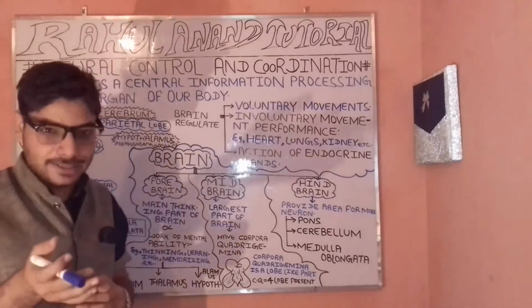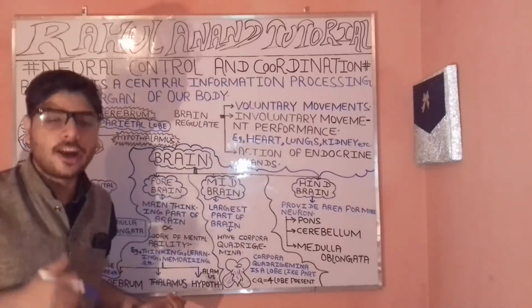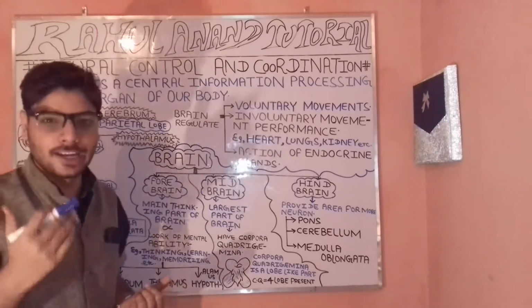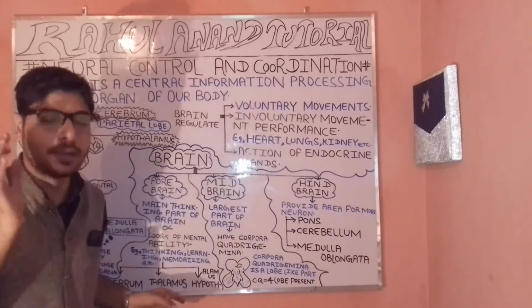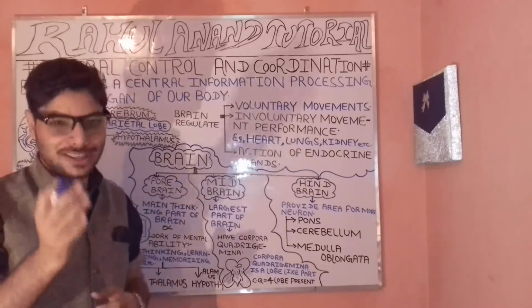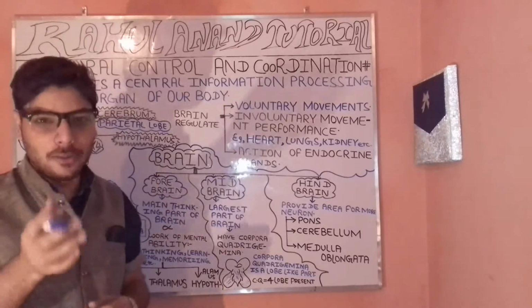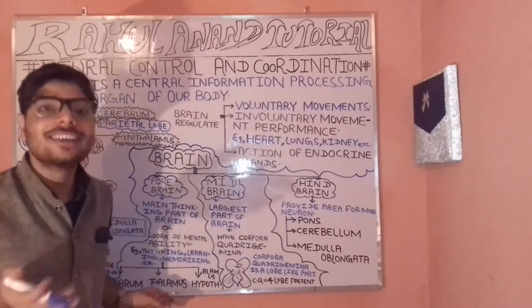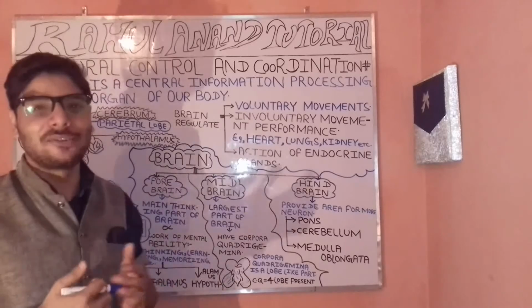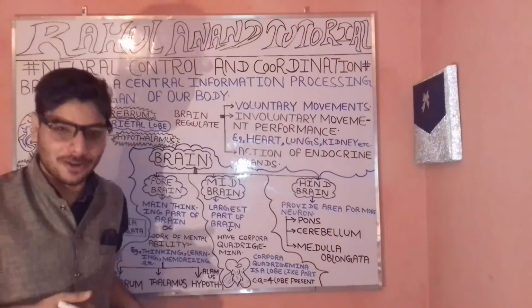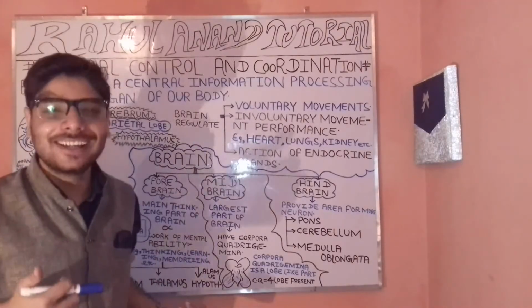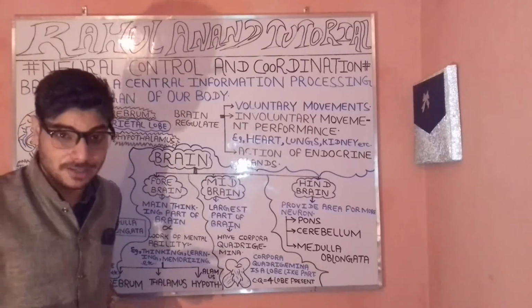So temperature, then what? Then thinking, often the smell, often what mechanism? Often the touch mechanism. Now, let's try to proceed with the third one. So you have understood about the parietal. So what will its role be? It plays an important role to coordinate with the temperature of our body, often the touch sensation, often the smell sensation.